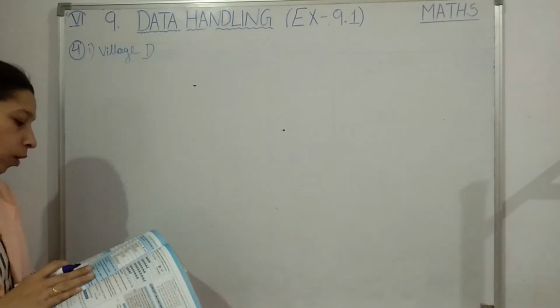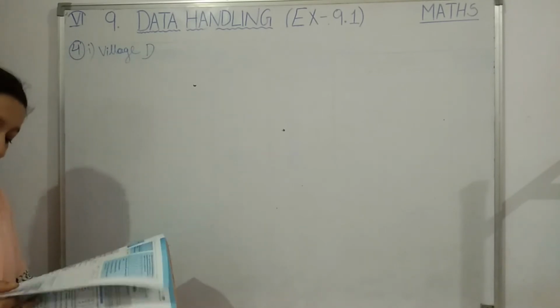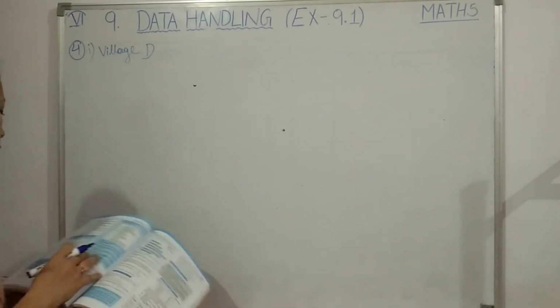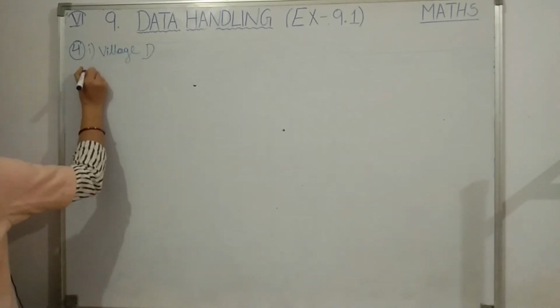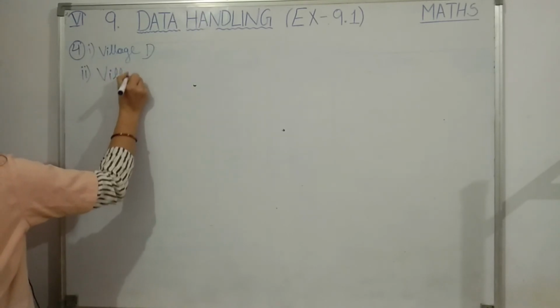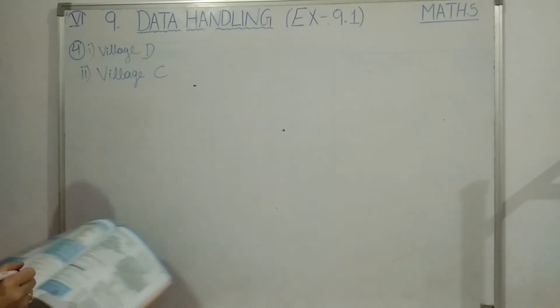Then students, second question: which village has the maximum number of tractors? We have seen that village C has 8 tractors, the maximum number of tractors. So here you can write the second answer, that village C has the maximum number of tractors.